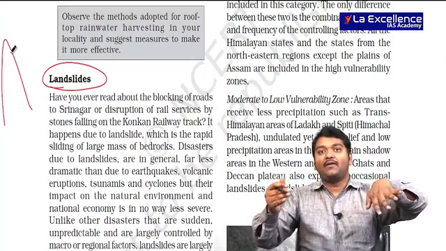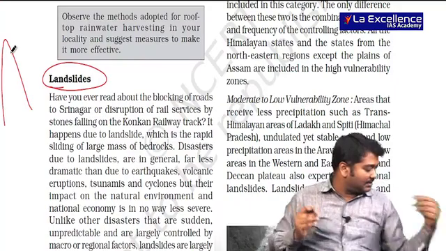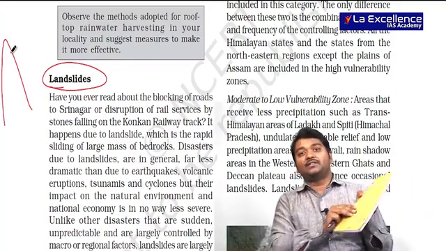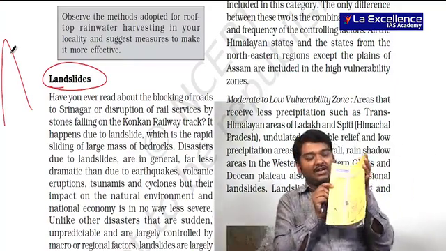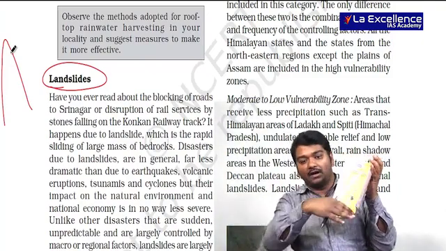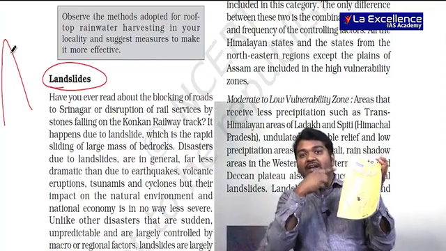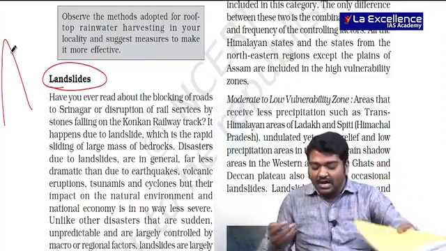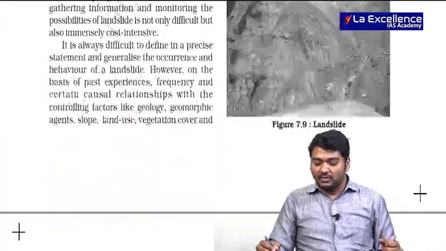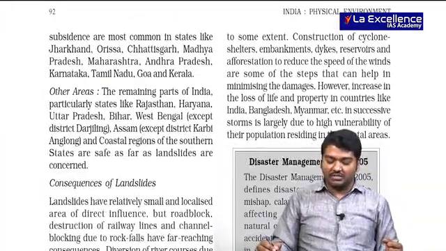So you can have the houses constructed on the other side. If there is a mountain, everything will fall here, and I can have my settlements in this region where the gradient is not present. So we have to identify the zones which will usually be affected, and we have to take conscious measures accordingly.